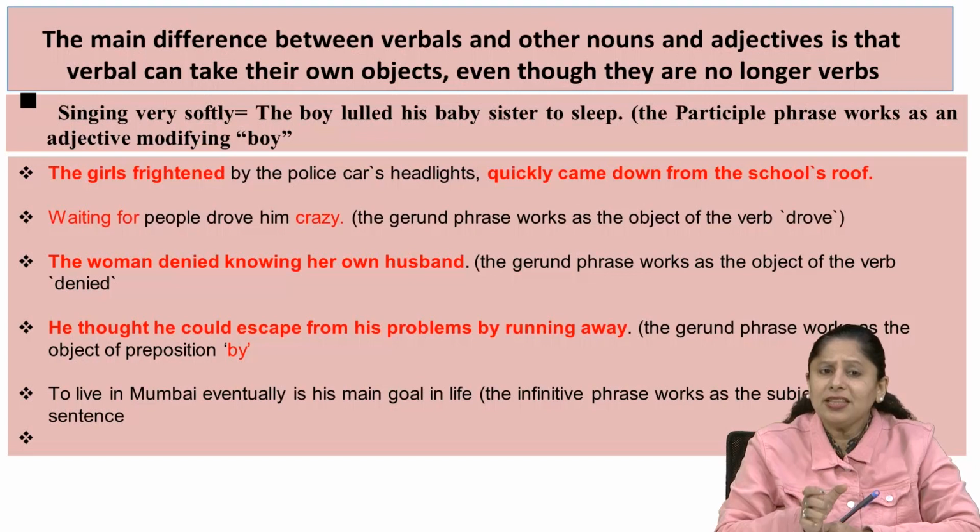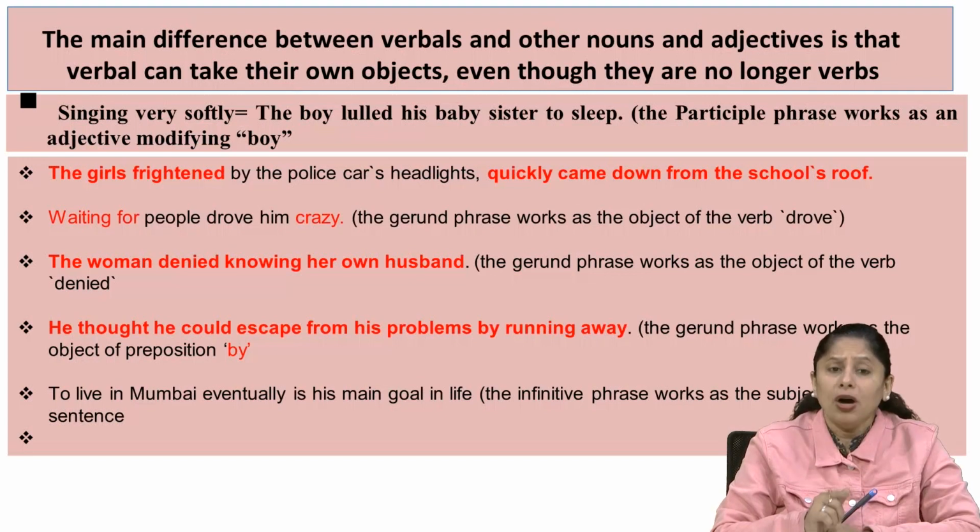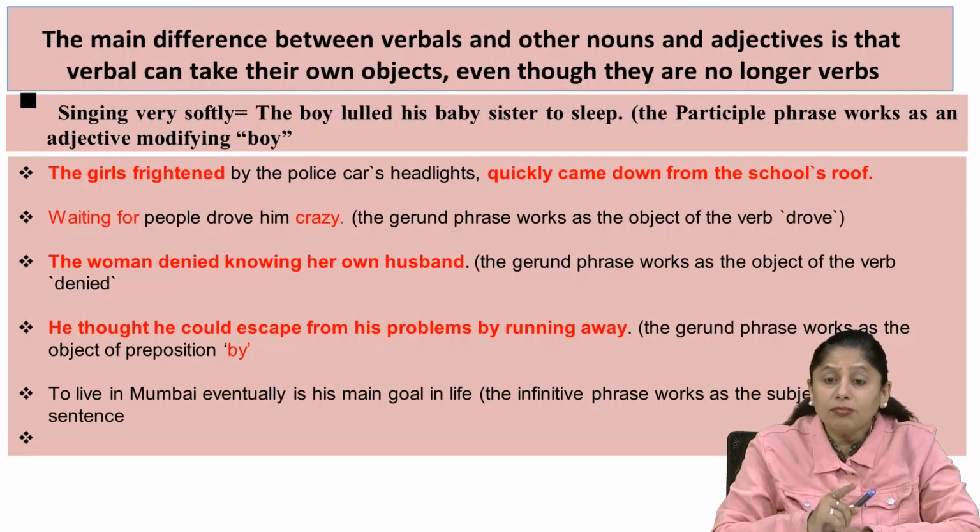So basically walking on the terrace, singing very softly, playing the piano, listening to the music, all these are merely the verbs with the phrases. They are the verbal phrases. Why? Because singing is a verb, very softly.